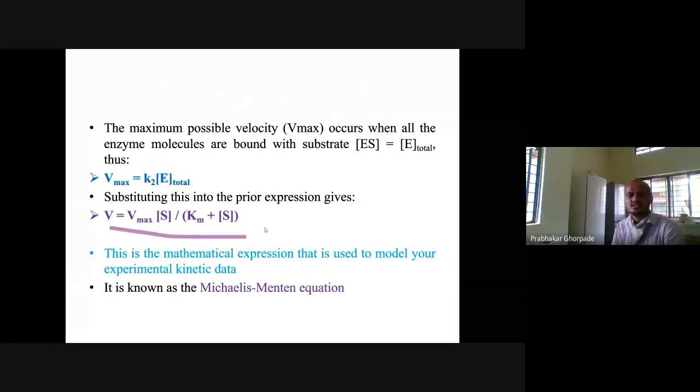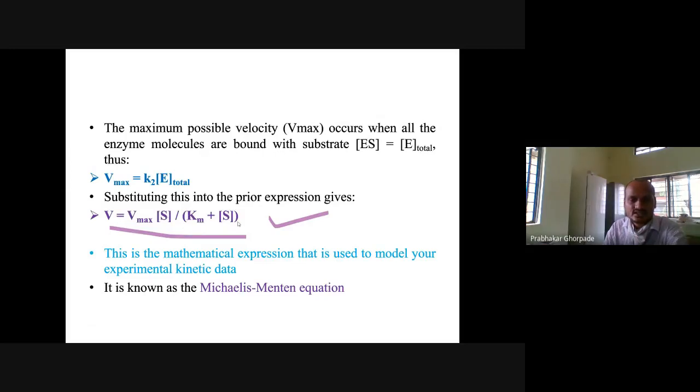So our motto was basically to derive the Michaelis Menten equation. At the start, we showed one graph, and we want to see how this Michaelis Menten constant works. So this is the equation. We can say V0 is equal to Vmax multiplied by the substrate concentration divided by Km plus the substrate concentration. This is a mathematical equation that is used to model our experimental kinetic data, and this equation is the Michaelis-Menten equation.